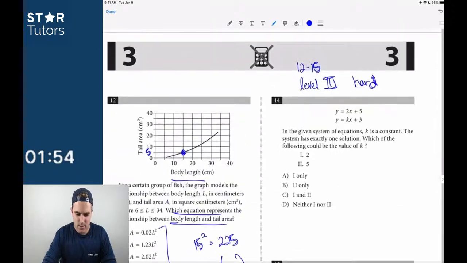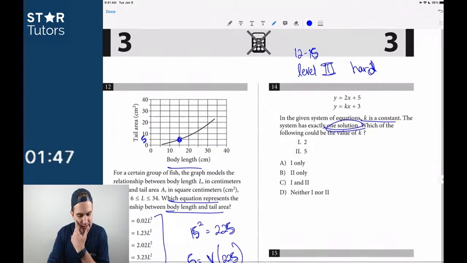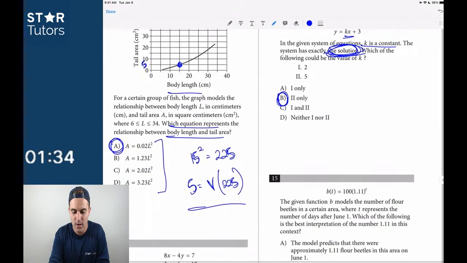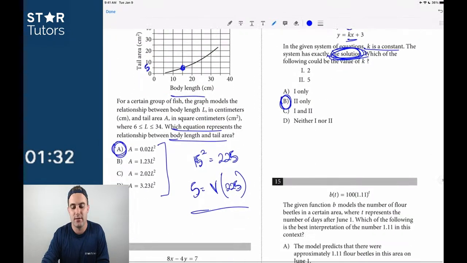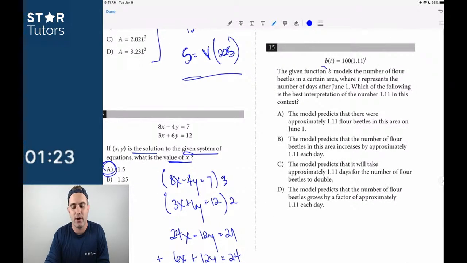Let's see. In the given system of equations, k is a constant, and it has exactly one solution. So if it says exactly one solution, it means that the slopes are going to be different. So it's got to be 5. That one's super easy if you know what one solution means. It means that k has to be different than that 2 here. If it says no solutions, then the slopes are the same, because it's parallel lines. That helped me so much as I keep moving. That is a very common question, and that's also in the linear equation section of Star U.